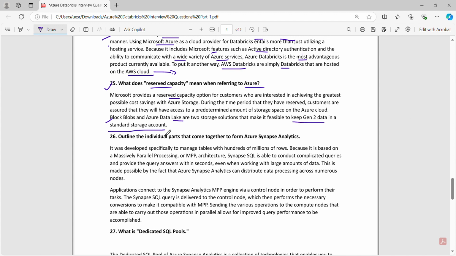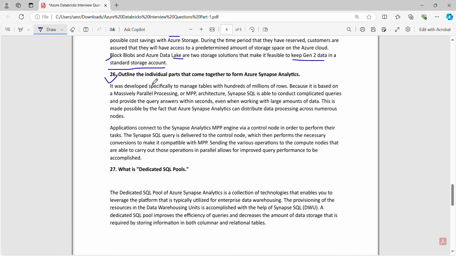Block Blobs and Azure Data Lake Storage Generation 2 are two storage solutions that make it feasible to keep data in a standard storage account. Number 26. Outline the individual parts that come together to form Azure Synapse Analytics. It was developed specifically to manage tables with hundreds of millions of rows because it is based on massively parallel processing, or MPP, architecture. Synapse SQL is able to conduct complicated queries and provide the query answers within seconds.